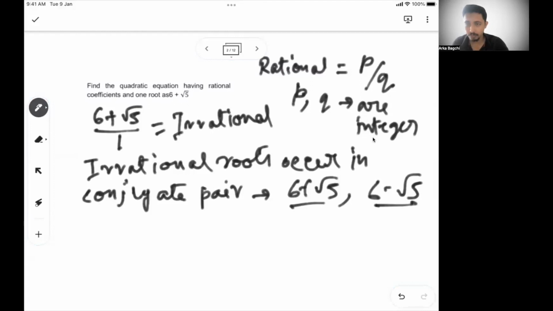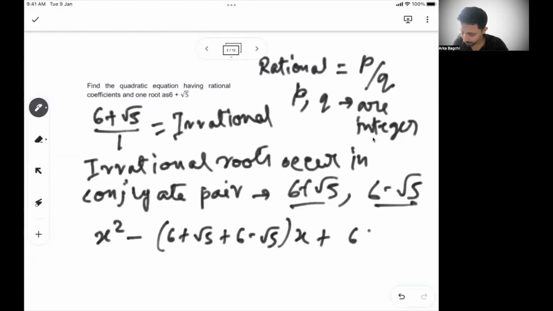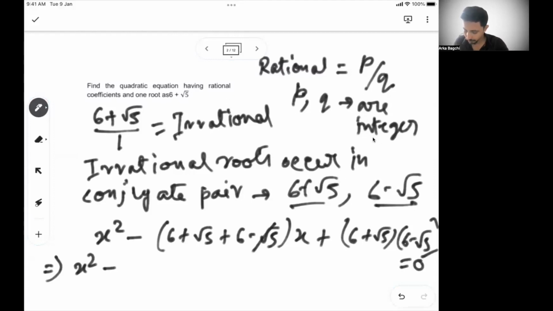So how to write the equation if I know the two roots? It's x square minus the sum of the roots, so 6 plus root 5 plus 6 minus root 5, into x, plus the product of the roots, 6 plus root 5 times 6 minus root 5, equal to 0. So this becomes x square, root 5 gets cancelled, minus 12x.